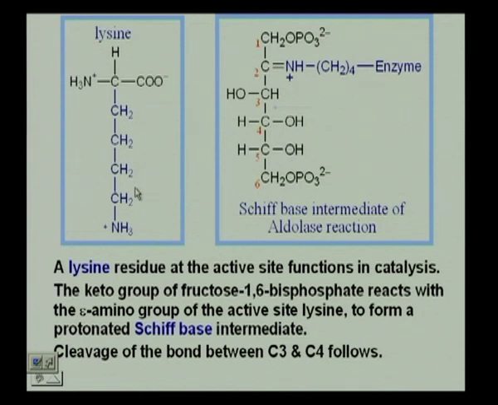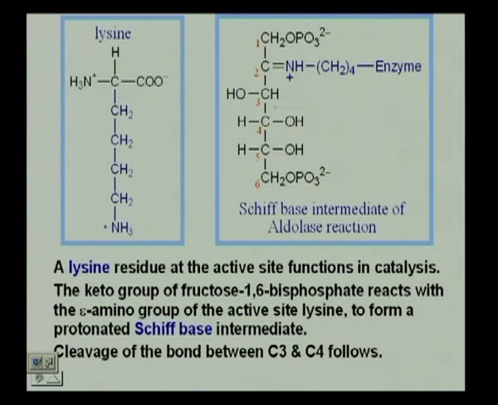What this lysine does is the keto group of fructose 1,6 bisphosphate reacts with the amino group of the lysine, and it forms a protonated Schiff base. Then there is a cleavage between carbon atoms 3 and 4. We are not going to go into details of all this, but what you have to know is you have the breakdown from the 6 carbon to the 3 carbon by the enzyme aldolase.